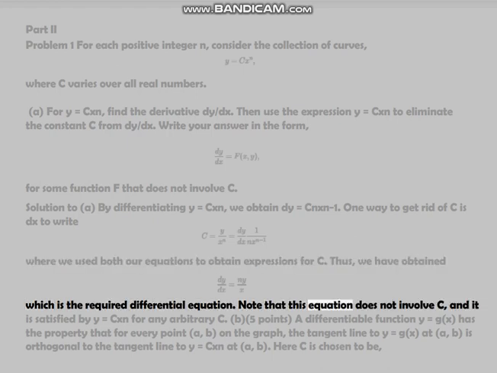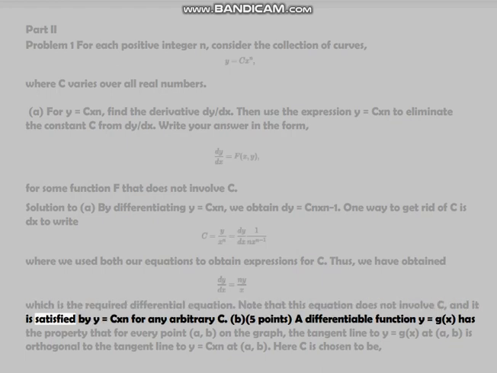Note that this equation does not involve c, and it is satisfied by y equals cx^n for any arbitrary c. B. 5 points. A differentiable function y equals g(x),